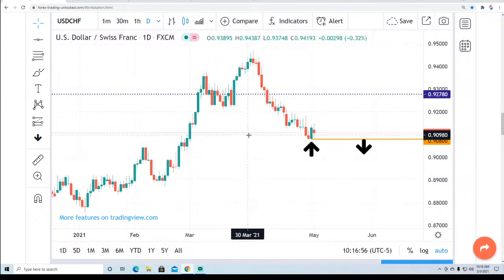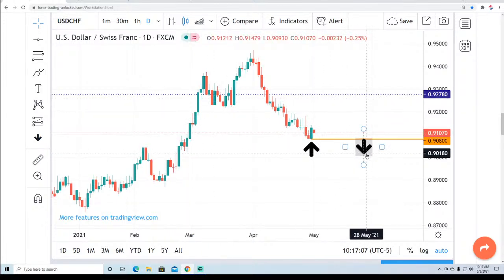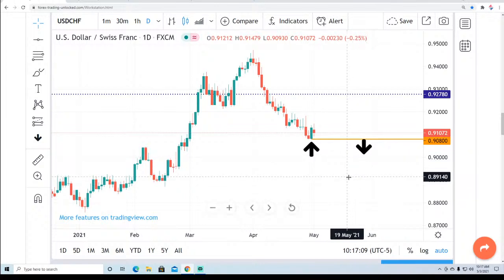If this is just a correction and the trend is definitely bearish and the dollar is weak and becoming weaker over the next few months, then this is the high of what we would see as an upside correction before we see a turn back towards support. So we have to key off of the